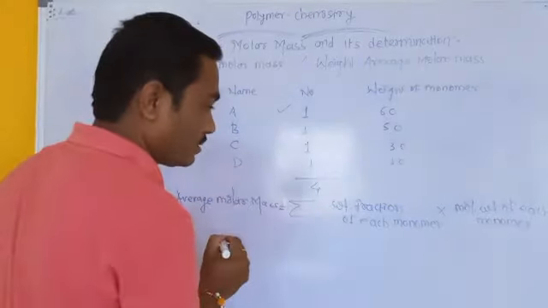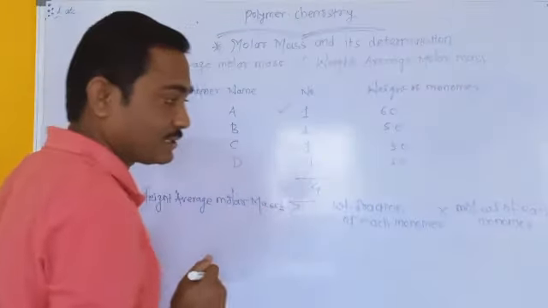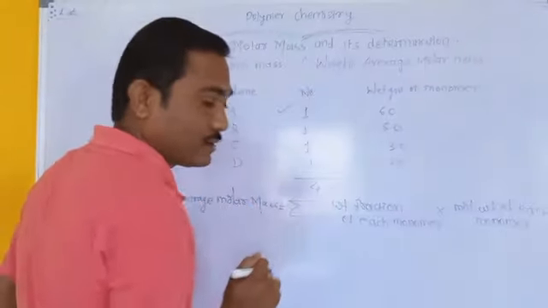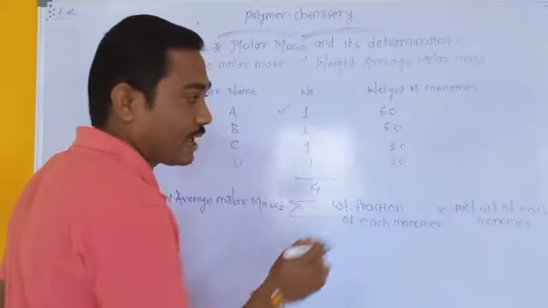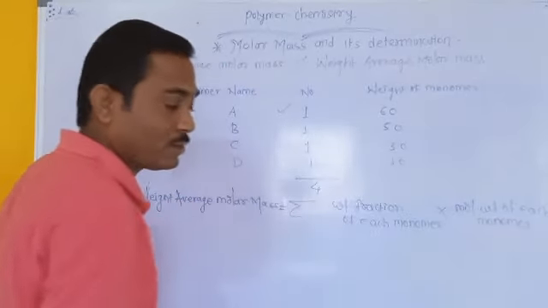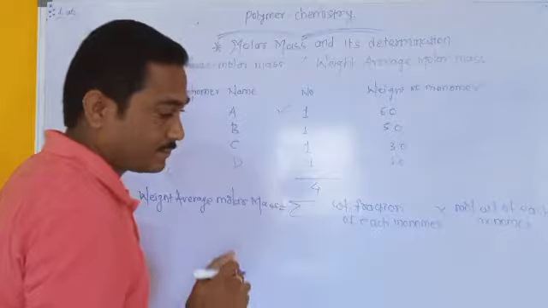The first monomer has molecular weight 60, the second monomer has molecular weight 50, the third monomer has 30, and the fourth monomer has molecular weight 10.